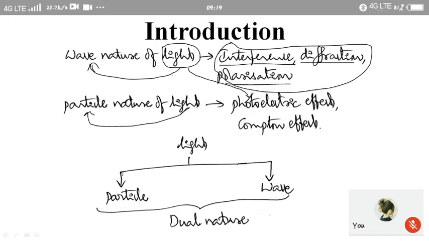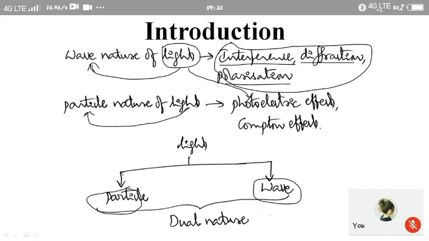That means from this we can say that the same light, we are assuming it has a wave nature for the explanation of certain optical phenomena. The same light, to explain certain optical phenomena, we are assuming it is a particle. That means light is assumed to have a particle nature to explain certain optical phenomena, and is assumed to have a wave nature to explain other optical phenomena.